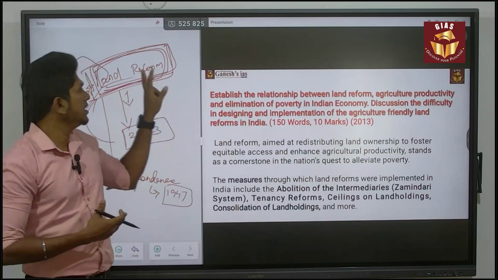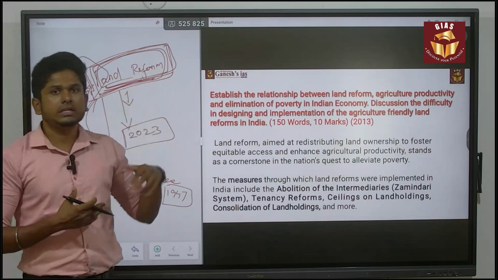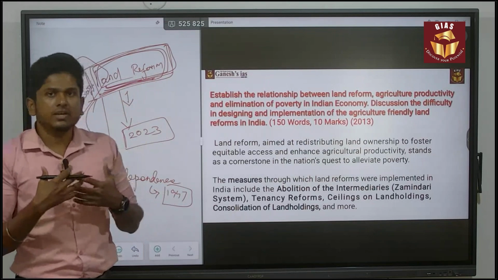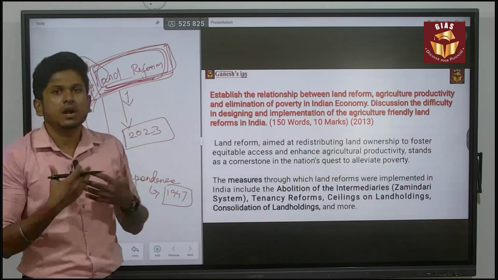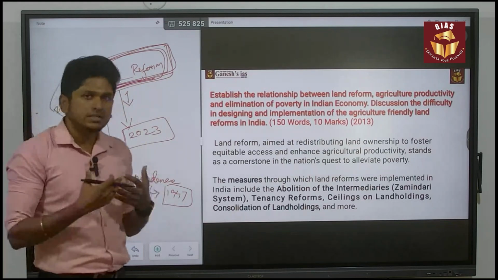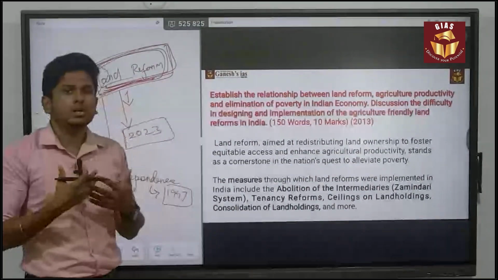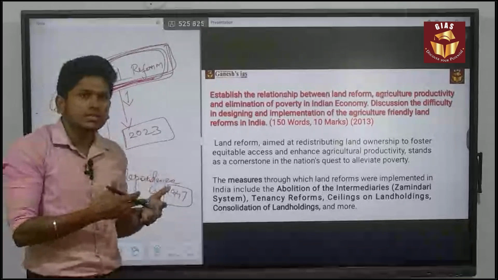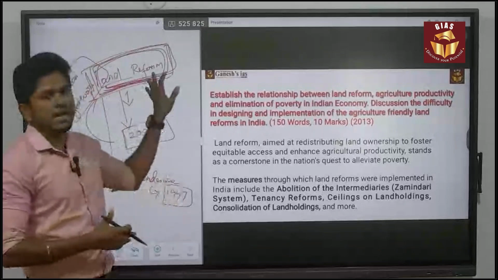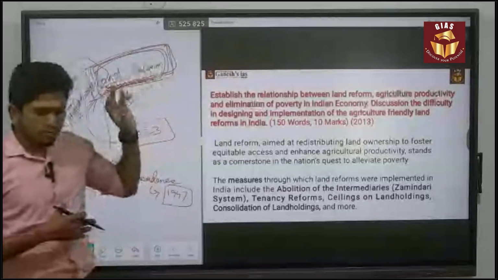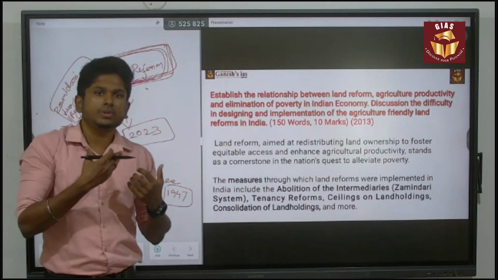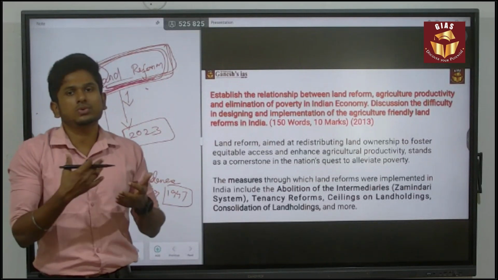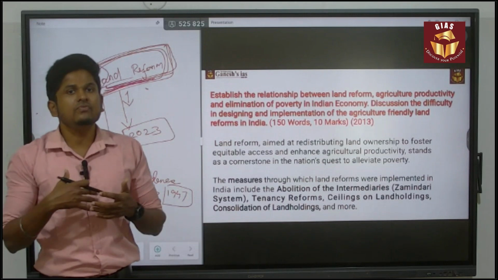The reason is that what the government did with land reform did not give much fruitful evidence or outcomes in society. So still there are many people who remain without land. That is the major concern, and still there is a possibility for questions from land reform. So before you read any previous year question, you have to think in that manner, whether there is relevance for the question to be repeated in various forms.